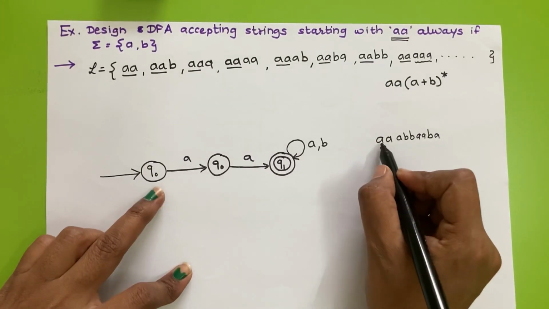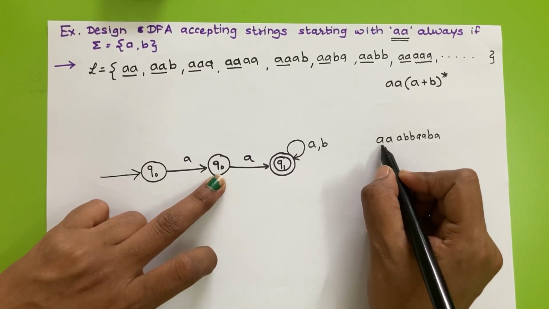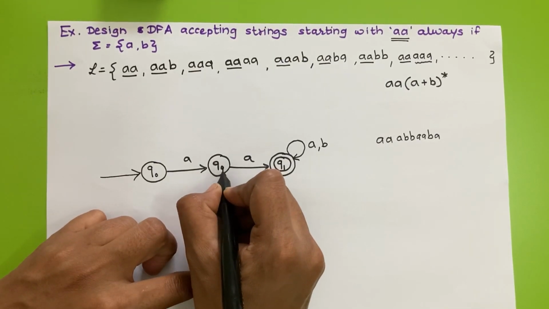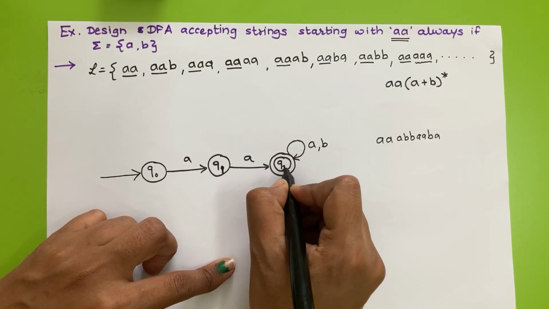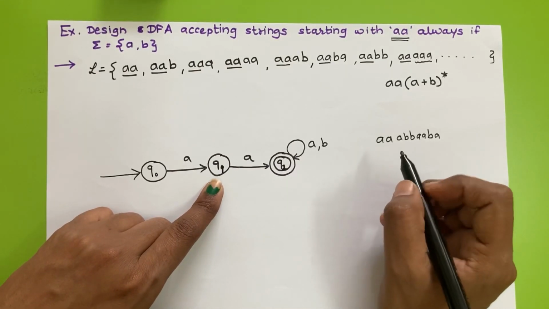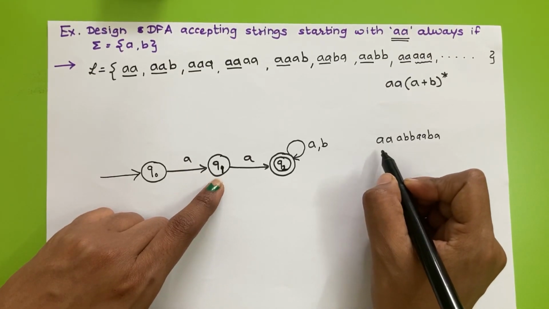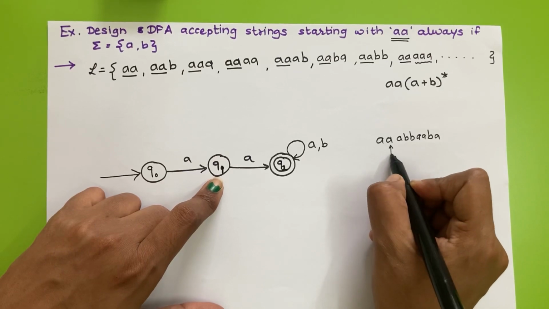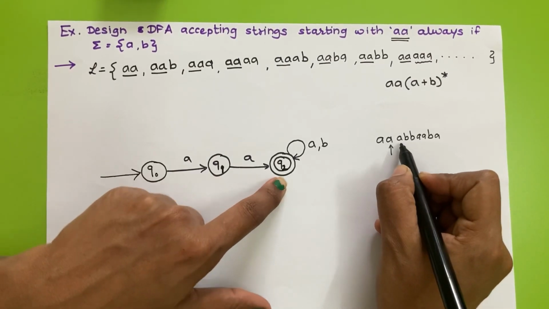So what will happen here? After reading A, we'll move to Q1. Sorry, here is Q1 state and this will be Q2 state, because all states are distinct in a finite automata. So I'll go to state Q1. For the next A, I'll go to state Q2.